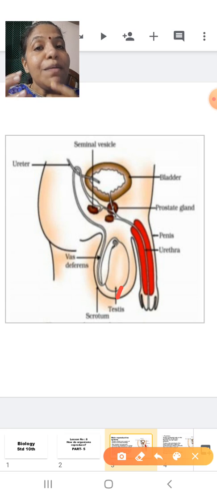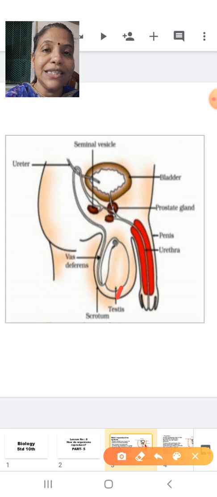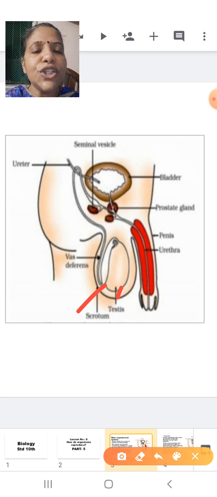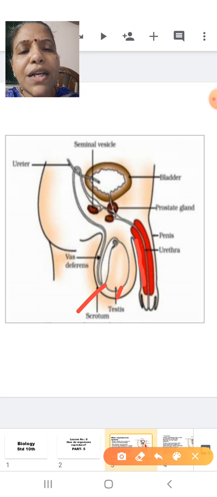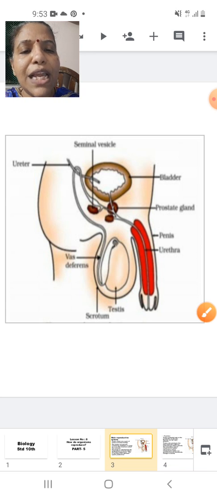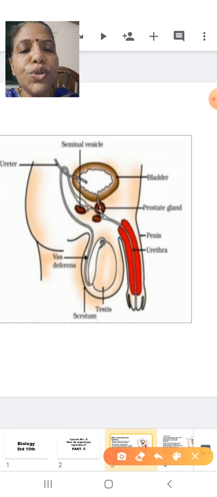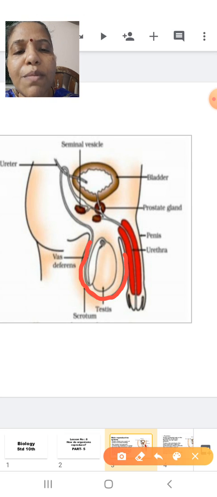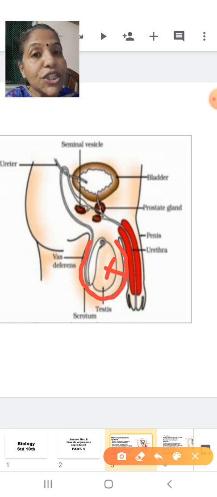Now, when you talk about the lower part of the stomach or the intestine, all these structures are present inside the abdomen. As far as the testes are concerned, the testis is present outside the abdomen in a bag-like or sac-like structure which is called the scrotum. This part is called the scrotum. Let me draw the scrotum and show you. This part is the scrotum, and here is the testis which is present. Now, why is the testis present extra-abdominally?